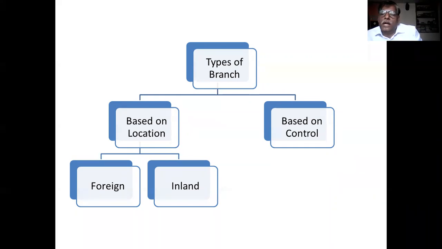You may establish the branch within your state, within your nation, that means in Karnataka, Maharashtra, Gujarat, West Bengal, Uttar Pradesh, Rajasthan, Punjab, Haryana, like that. If the branches are situated within the country, then all those branches are called inland branch. So based on geographical area, we classify the branches into two categories.